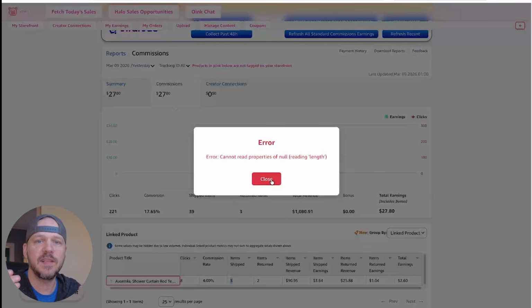What does that mean? Since there are no longer orders inside of the reports, we can no longer fetch those orders and compare them to Creator Connections campaigns. This is a big, big bummer. Those extra Halo campaigns, some people are calling them, were a big portion of my monthly revenue.